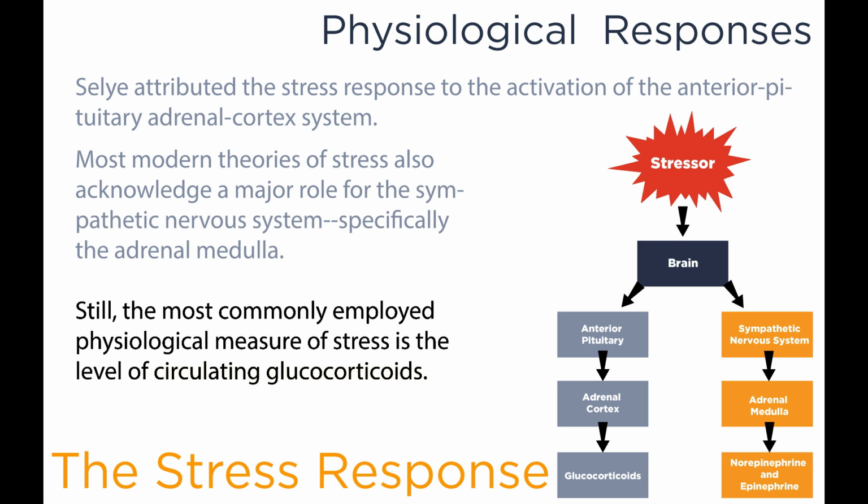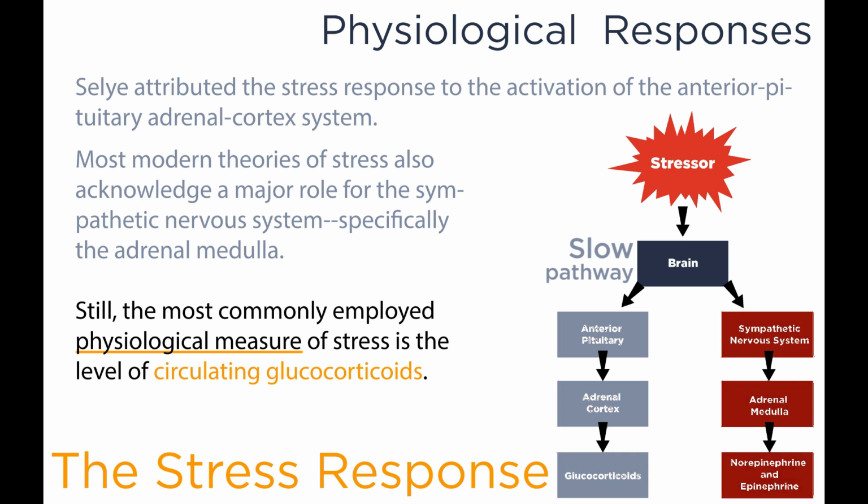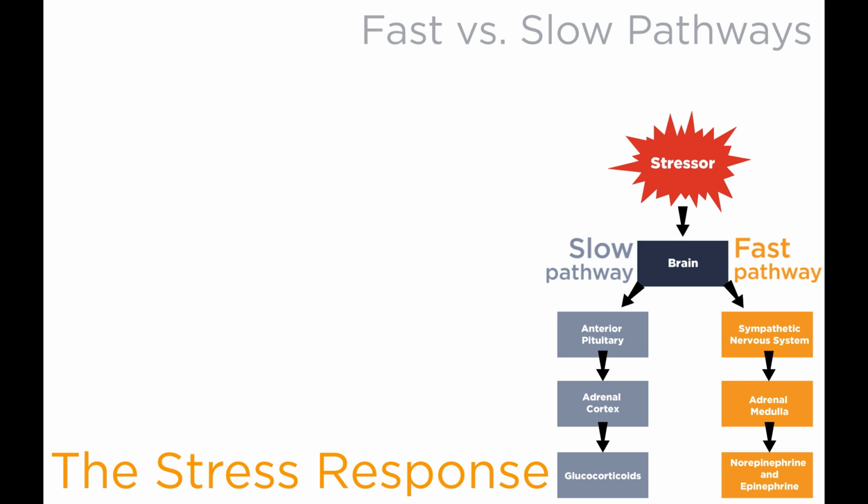Still, the most commonly employed physiological measure of stress, if you're wanting to get a measure of stress in an individual by, for example, taking a blood sample, would be measuring their levels of circulating glucocorticoids. The anterior pituitary pathway is known as the slow pathway, whereas the sympathetic nervous system is known as the fast pathway. We'll talk about each of those in turn.